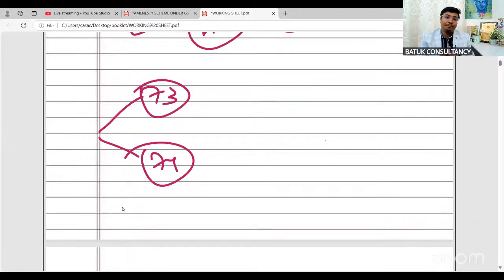Now suppose the notice or order has been issued under section 73, no fraud, no willful misstatement, no suppression of facts, it is eligible for the amnesty scheme. But suppose the notice and the order has been issued under section 74, that is fraud, willful misstatement, suppression of fact. But the taxpayer is saying that, sir, I was not involved in any type of fraud, willful misstatement, suppression of facts.